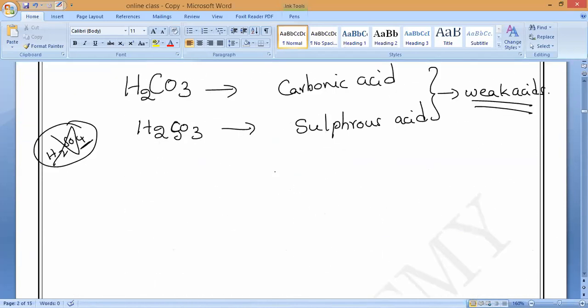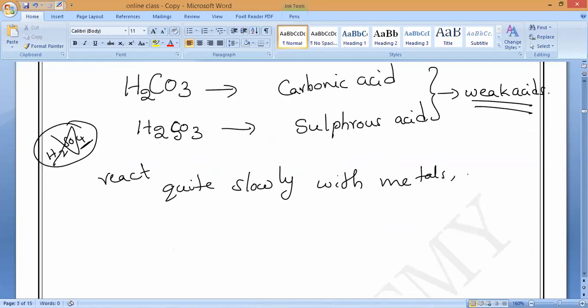Because of fewer H plus ions, weak acids react quite slowly. Do you understand? They react quite slowly with metals, next, metal carbonates, and metal hydrogen carbonates.